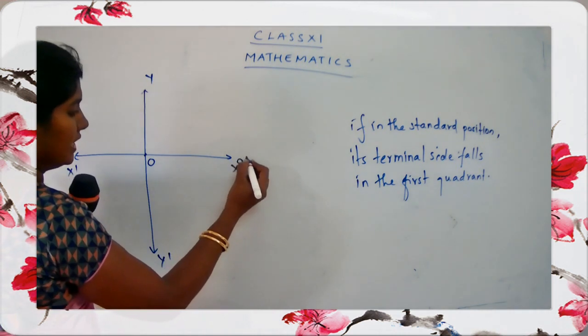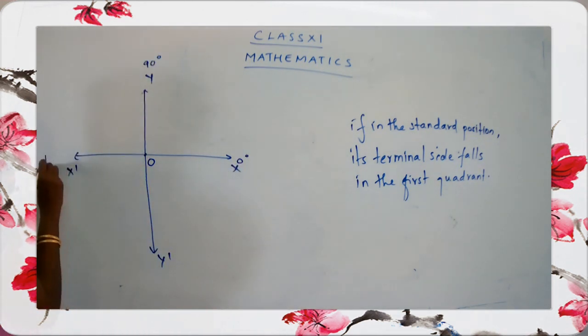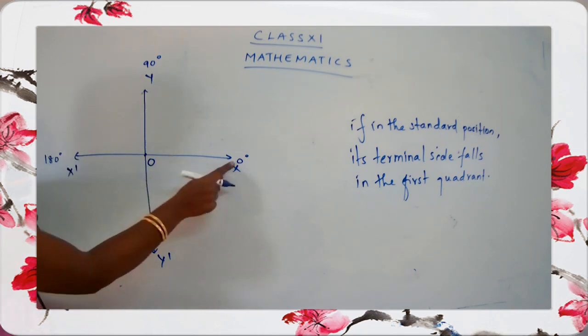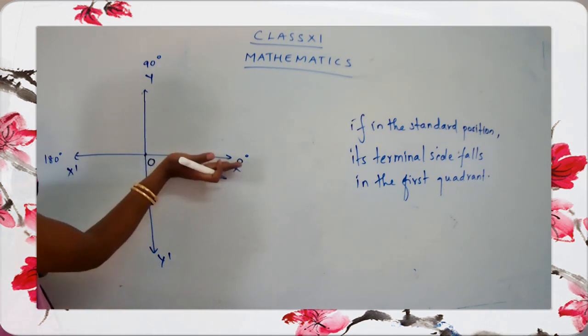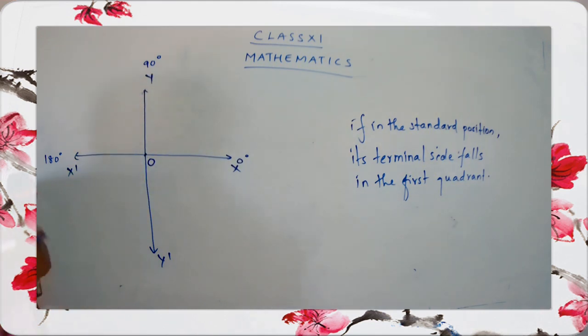This is 0 degree here. This is 90 degree. This is 180 degree. You know this, yes? This is the angle, so 0 degree angle. This is a right angle, so you can say it as 90 degree. You know the measure of a right angle. It is 90 degree. And this is 180 degree.